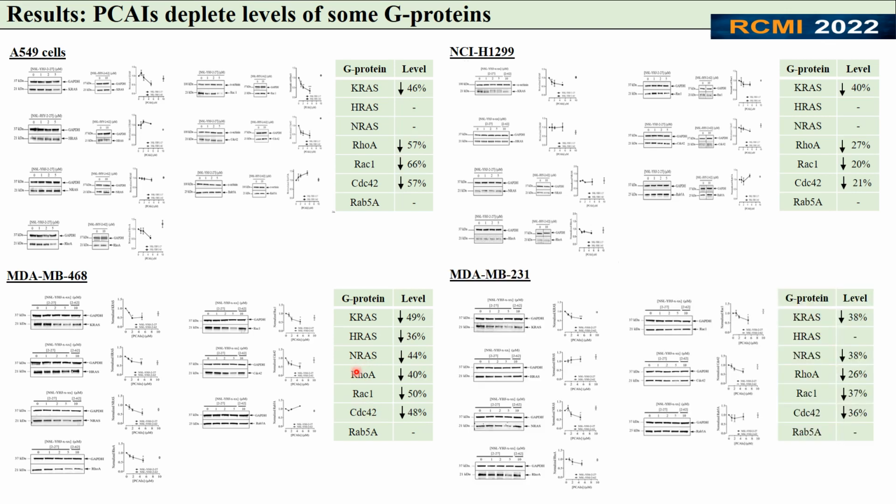Similarly, with the MDA-MB231 breast cancer cell line, KRAS, NRAS, ROA, RAC1, and CDC42 showed a significant decrease in the levels of these proteins. It's very evident that the RAB5A didn't show any significant difference in all cell lines.